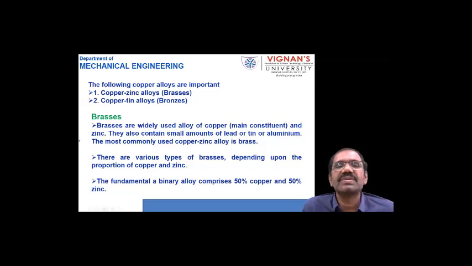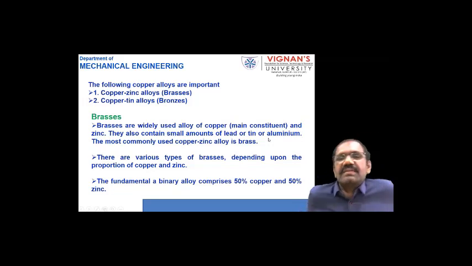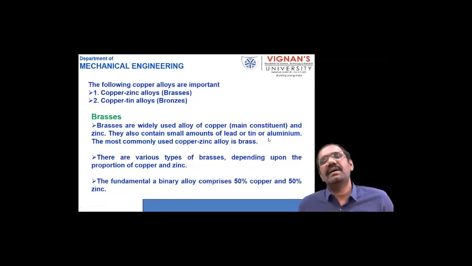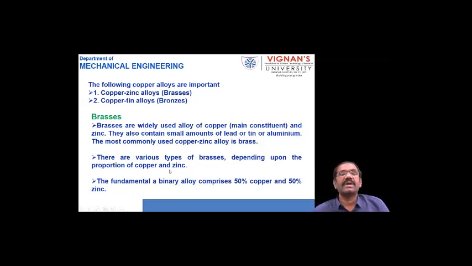Brasses are widely used alloys of copper. Copper is the main element, and to that zinc is added. They also contain small amounts of lead, tin or aluminum, very small amounts. The major alloying element is zinc, and in addition to that we add lead, tin or aluminum. The most commonly used copper-zinc alloy is brass. There are various types of brasses depending on the proportion of copper and zinc.